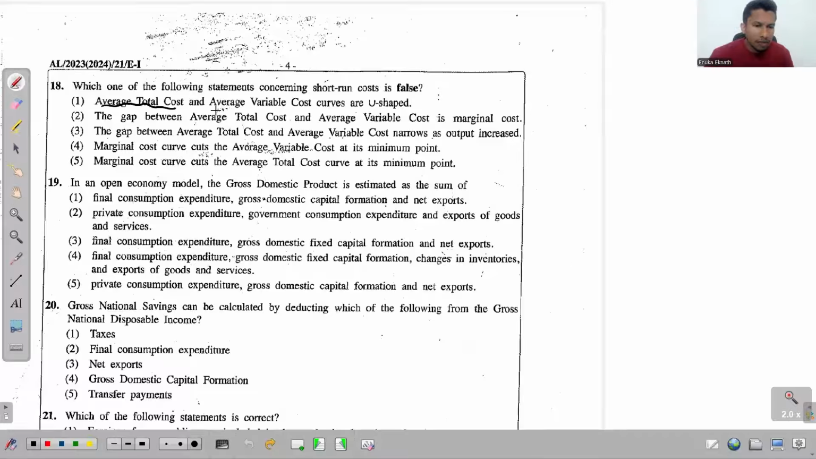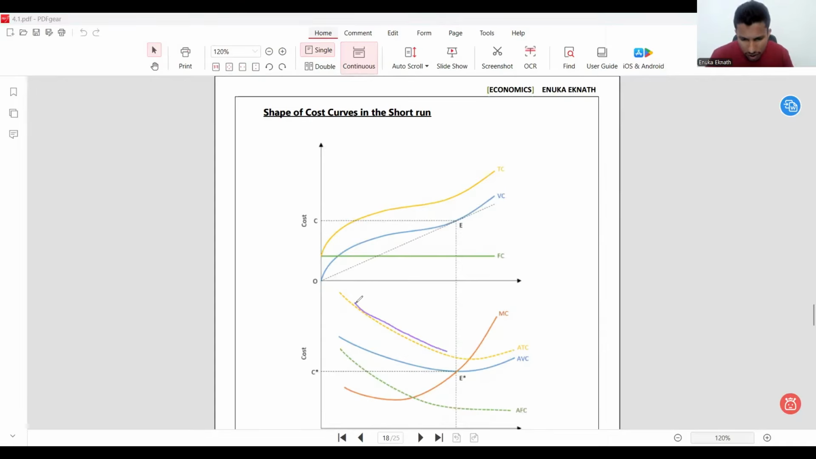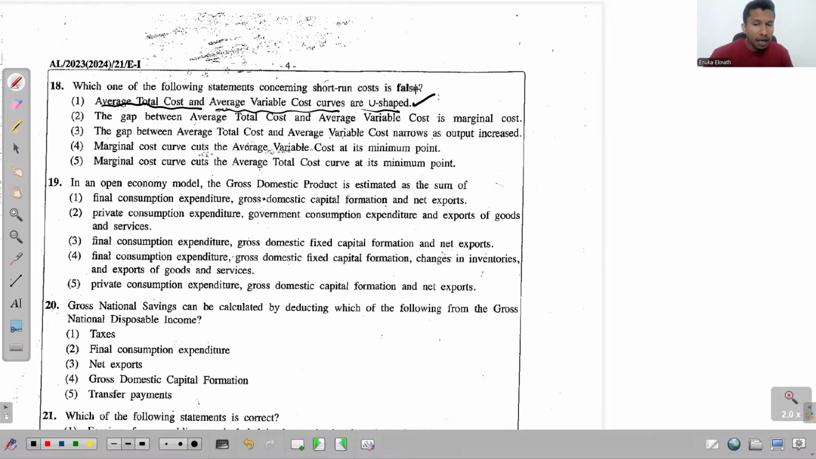Okay, first one. Average total cost and average variable cost curves are U-shaped. See, ATC and AVC, are they U-shaped? Look at this one. ATC and AVC, they are U-shaped, correct. And the second one, so first one is correct, but they ask us to recognize a false statement.